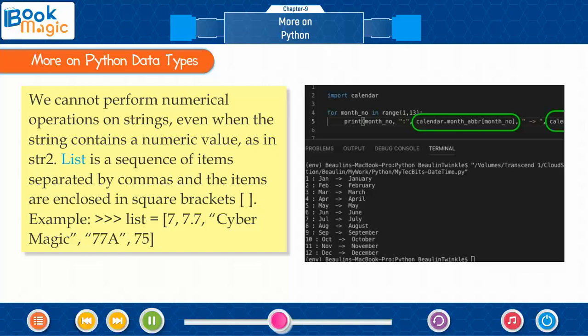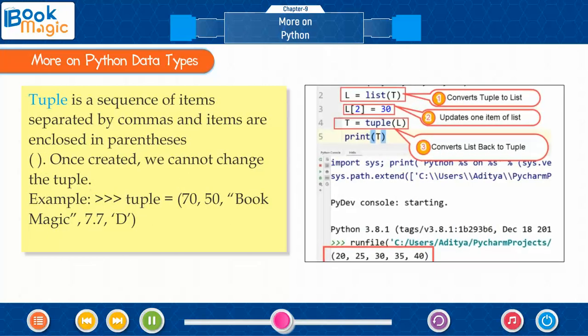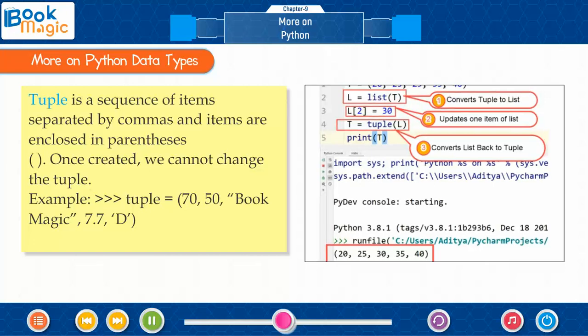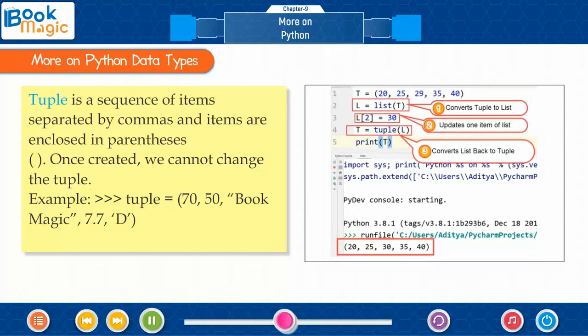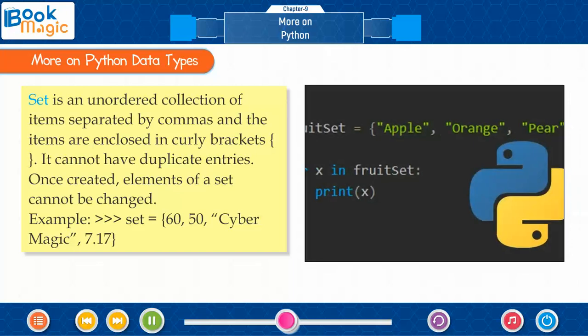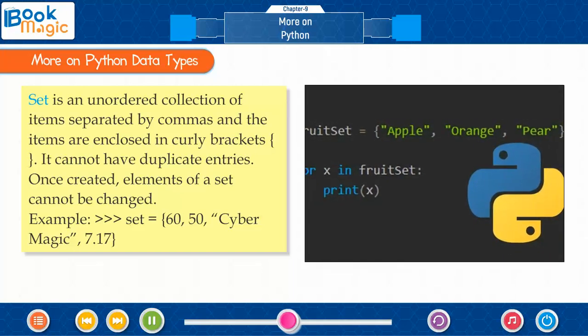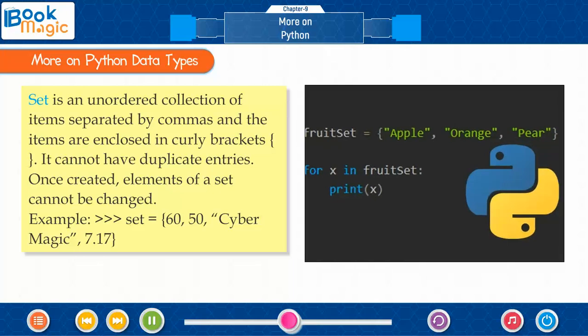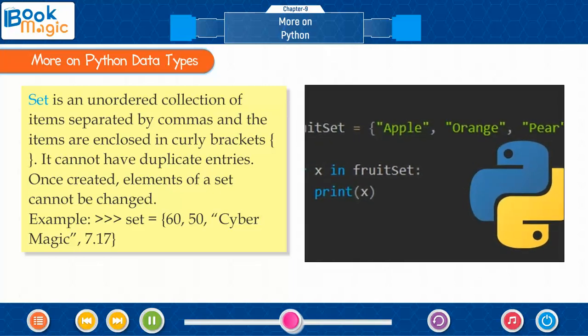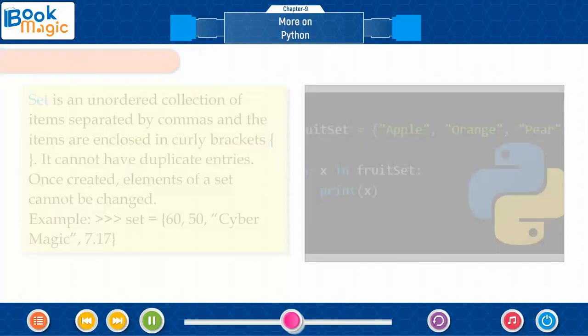List is a sequence of items separated by commas and the items are enclosed in square brackets. Tuple is a sequence of items separated by commas and items are enclosed in parentheses. Once created, we cannot change the tuple. Set is an unordered collection of items separated by commas and the items are enclosed in curly brackets. It cannot have duplicate entries. Once created, elements of a set cannot be changed.